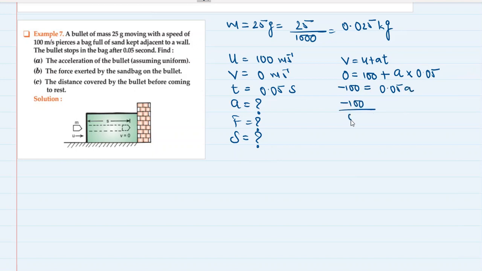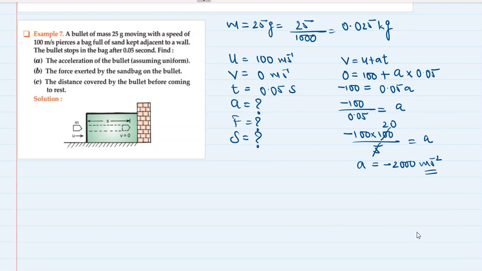Minus 100 upon 0.05 is equal to a. So minus 100 multiplied by 100 upon 5 is equal to a. I just got rid of the decimals. So this acceleration would be minus 2000 meter per second square. This would be the retardation produced by the sandbag.